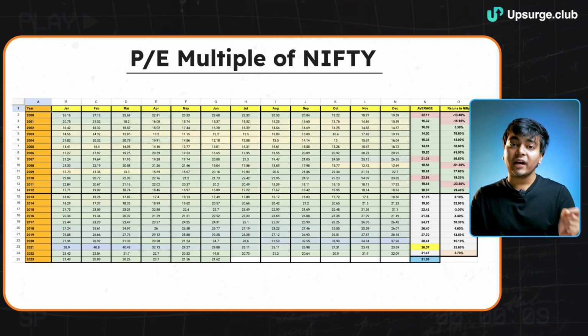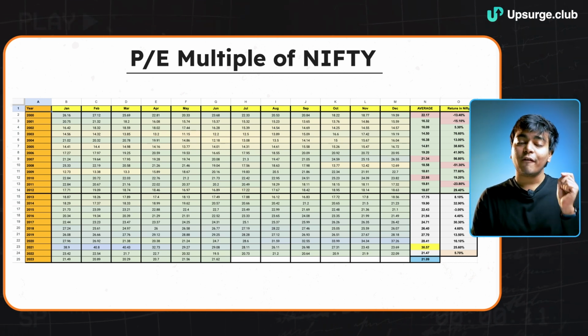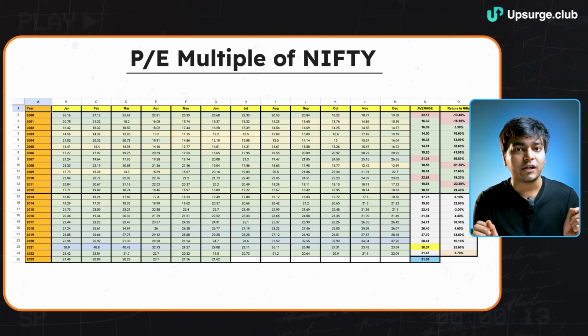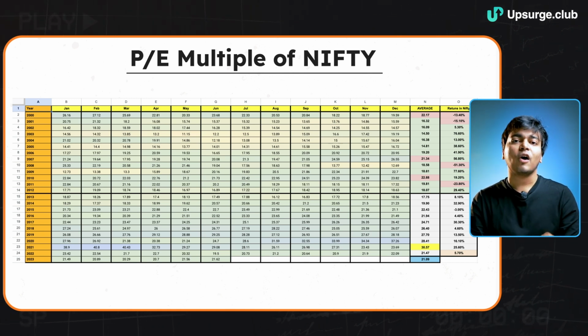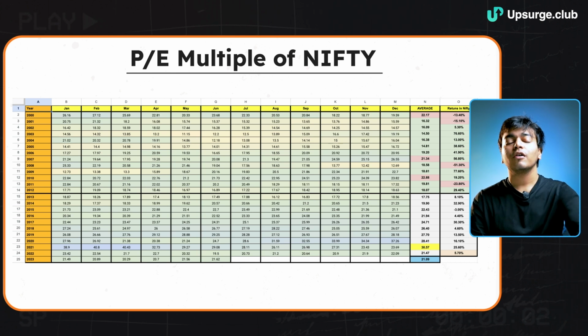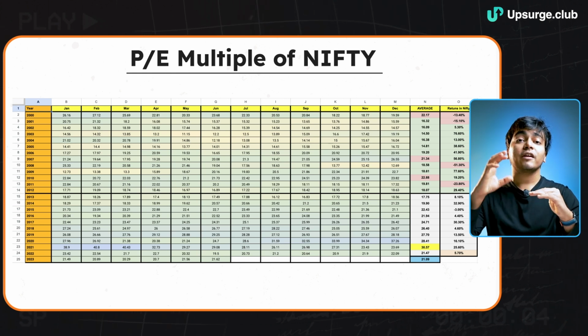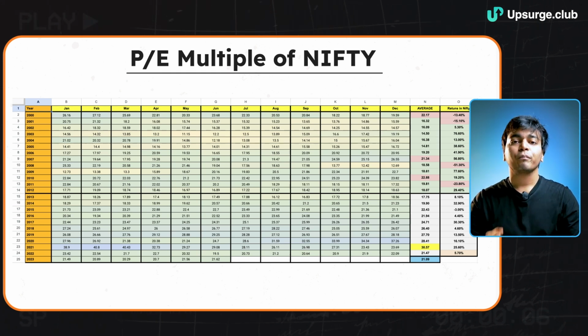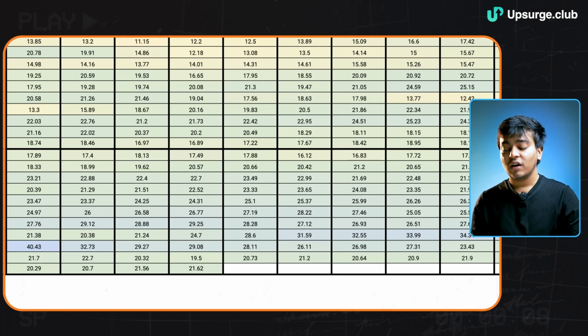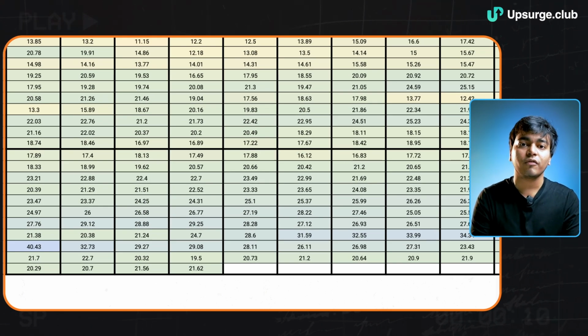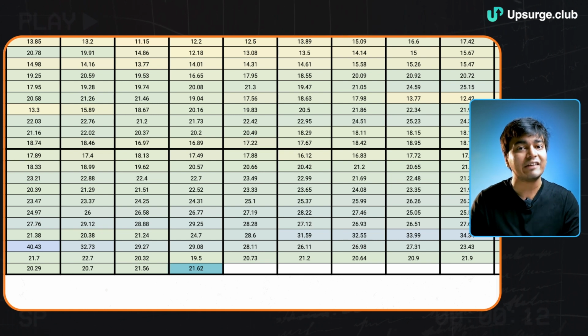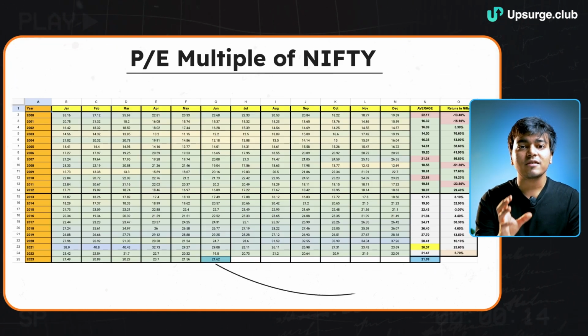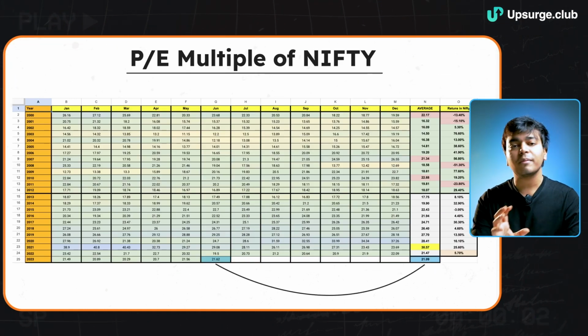Now we need to compare this average PE multiple to the existing multiple. Again, the logic is completely the same as how we applied it for the Buffett indicator. You need to compare the average with the existing multiple. Say for example in June 2023, as recent as one month ago, the PE multiple was somewhere about 21. The average has been very close to 21 and the PE multiple has also been around 21. So we can easily say that we are almost at par with the average.